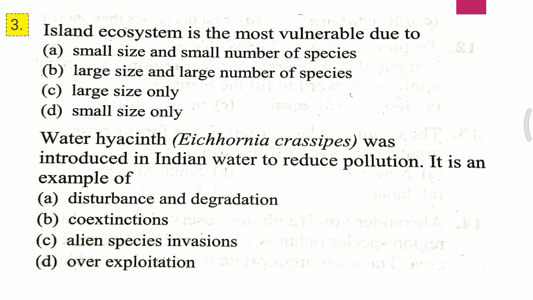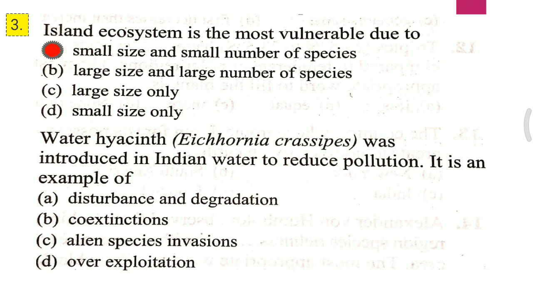Slide third. Question 1. Island ecosystem is the most vulnerable due to: A. Small size and small number of species, B. Large size and large number of species, C. Large size only, D. Small size only. I repeat the question. Island ecosystem is the most vulnerable due to... and the correct answer is A, that is small size and small number of species.